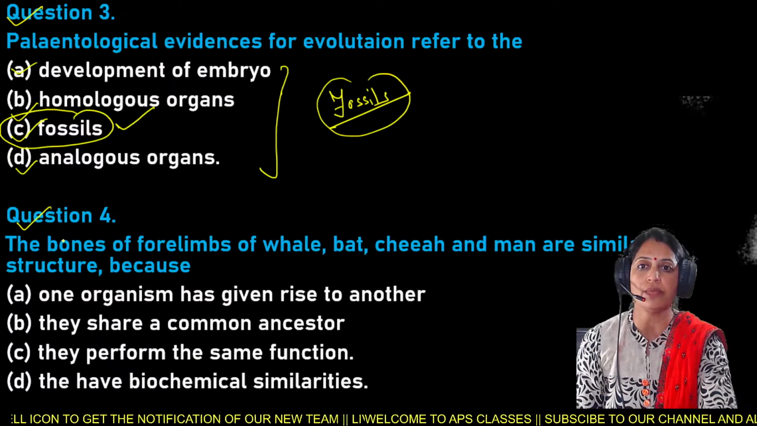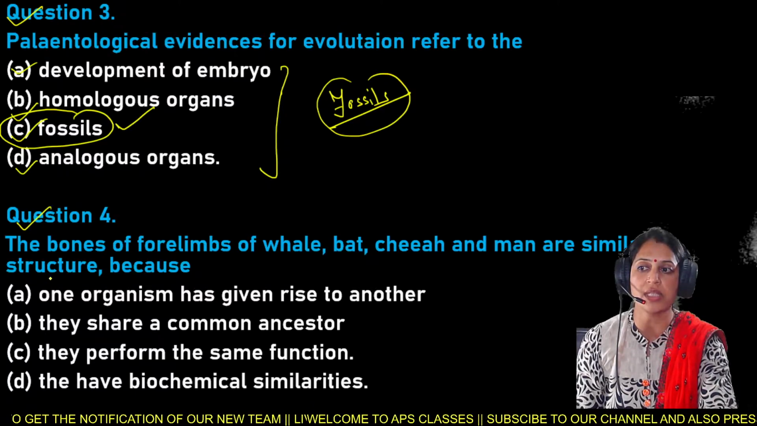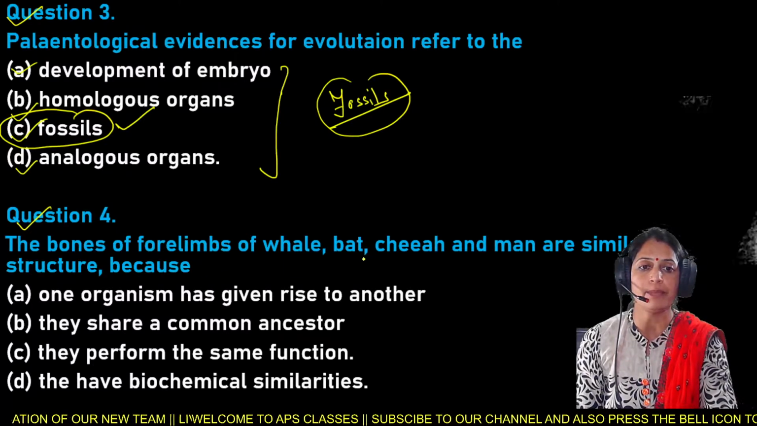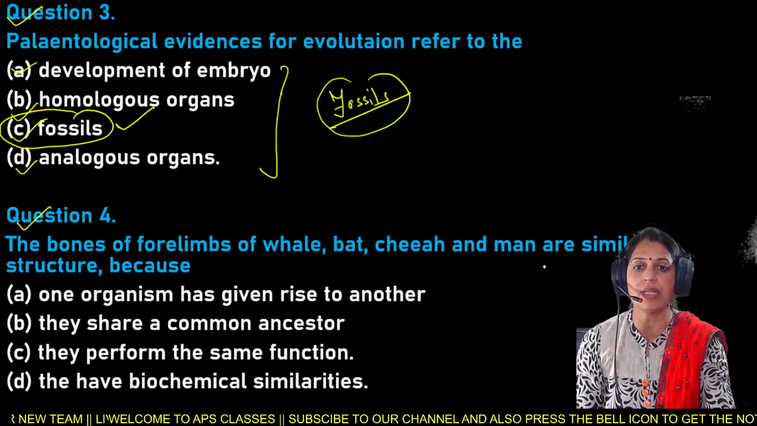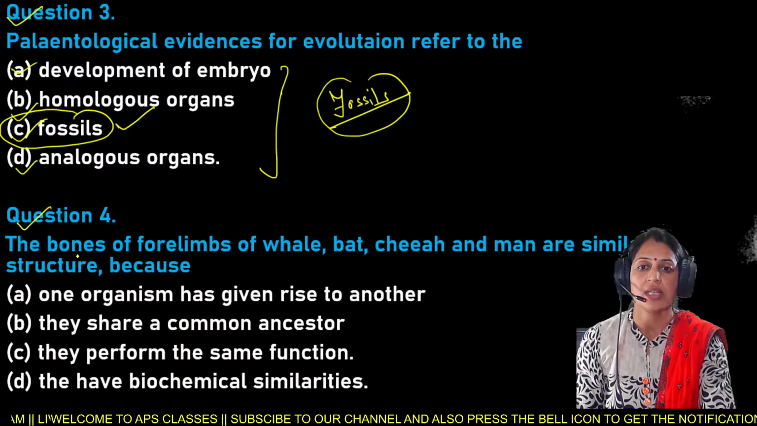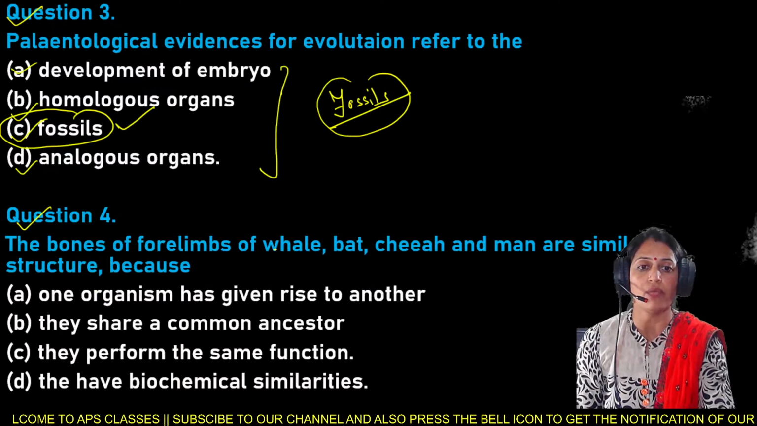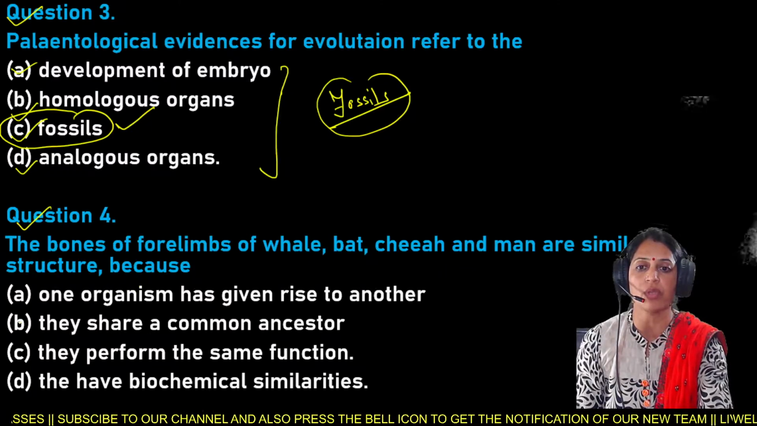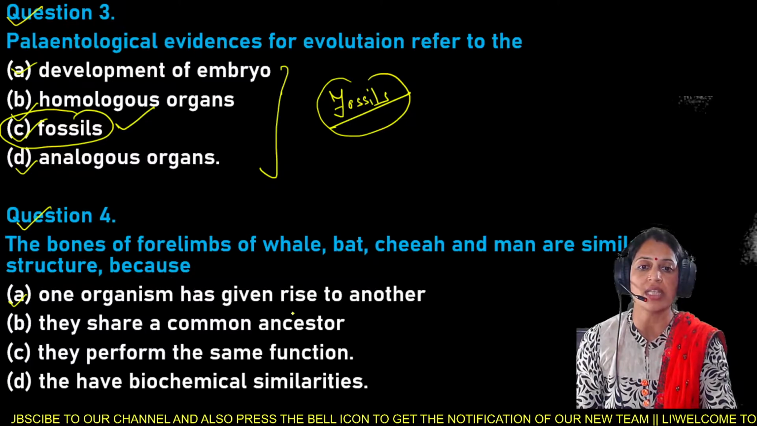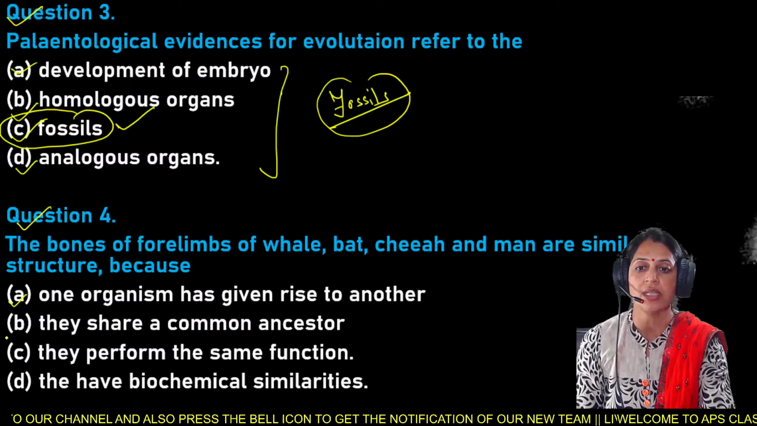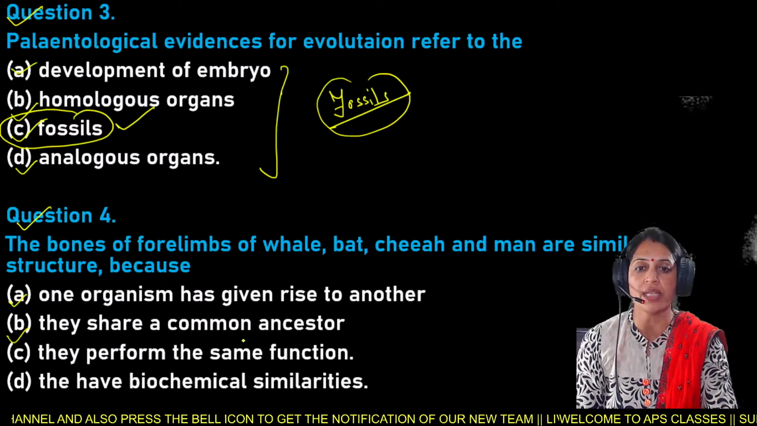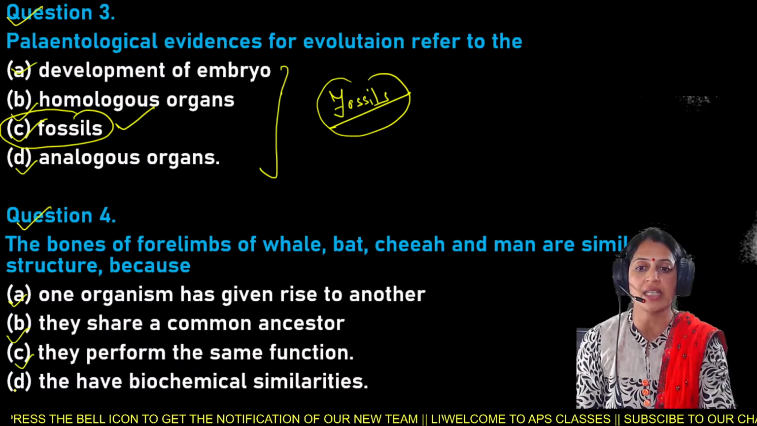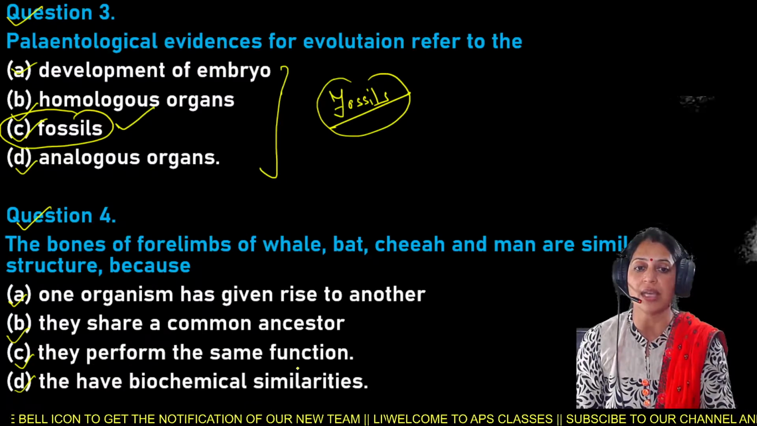Next is your question number 4, and your question number 4 is the bones of forelimbs of whale, bat, cheetah and men are similar in structure because option A is one organism has given rise to another, B they share a common ancestor, C they perform the same function, and D is they have biochemical similarities.